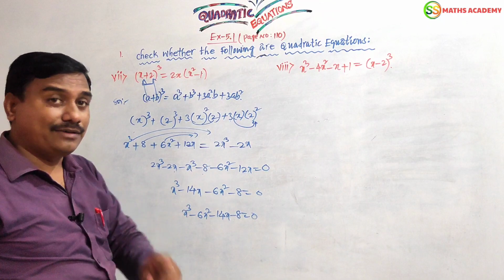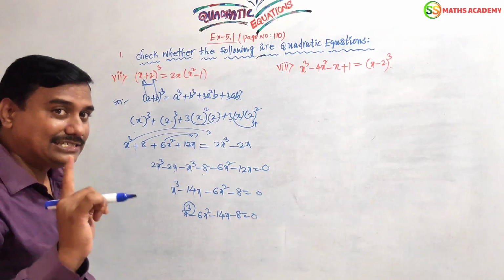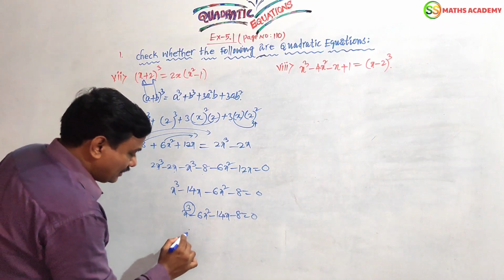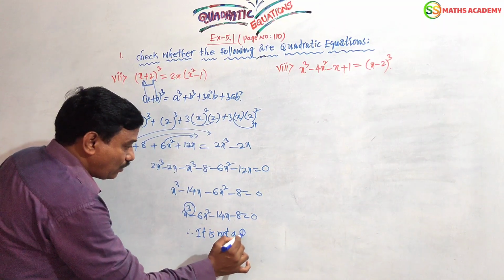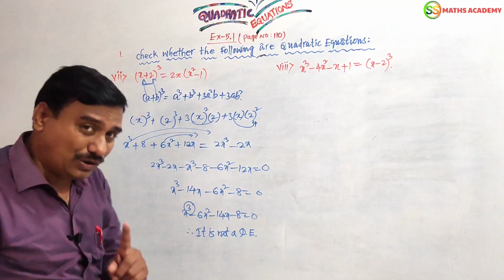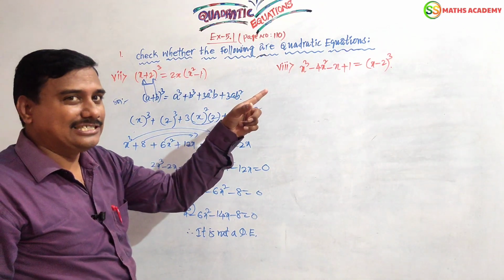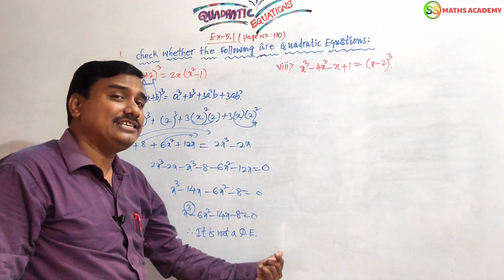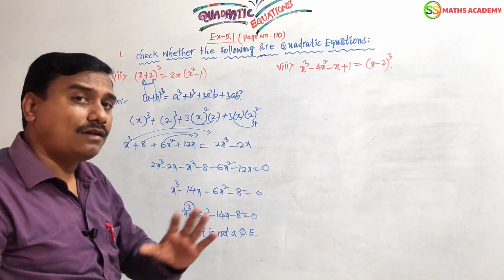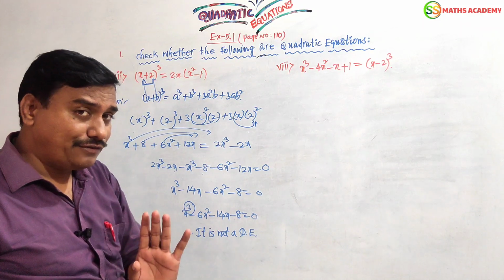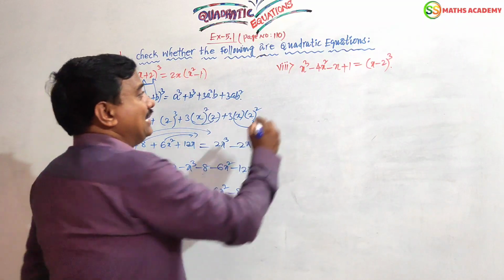Friends, by seeing the final step, this first term has degree 3. That is the reason it is not a quadratic equation. Therefore, it is not a quadratic equation because the degree is 3. But he is not asking for any reasons. If he asks for reasons, you can write because the degree is 3. He is just asking to check whether it is a quadratic equation or not. It's not a quadratic equation. Right, my dear friends?